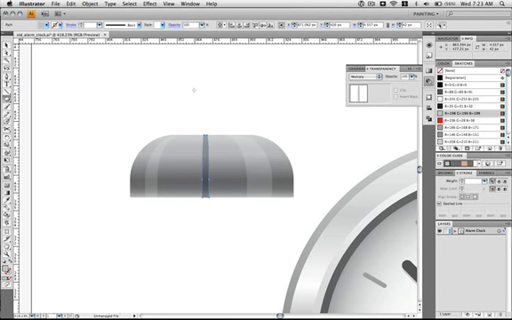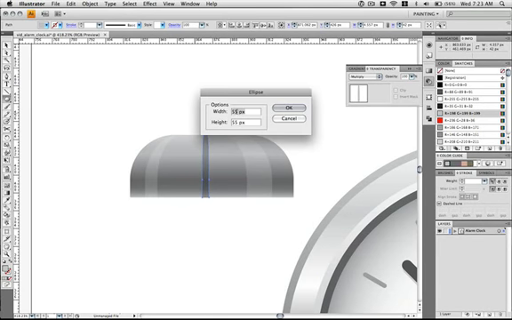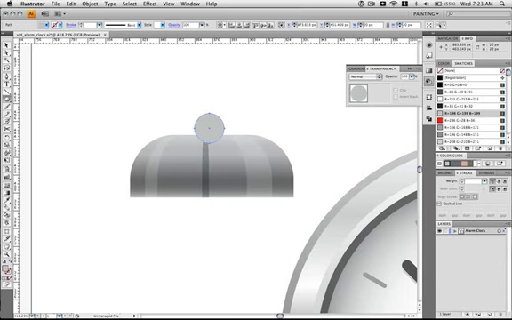Hit L on your keyboard. Click anywhere on the canvas. We're going to create an ellipse that's 20 pixels wide by 20 pixels tall. Hit OK. Hit I to grab the eyedropper, and go ahead and click on the bell. And I'm going to drag it from the top to the bottom for the gradient. Go ahead and make sure it's selected. Hit Command X and then Command B to place it behind.